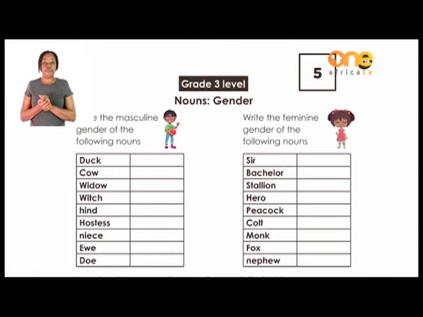Okay, so we are given 2 tables there with 2 columns. The first table there, we are given the side of the masculine gender, and we have to find the feminine gender. Okay, now let's try and find the answers.